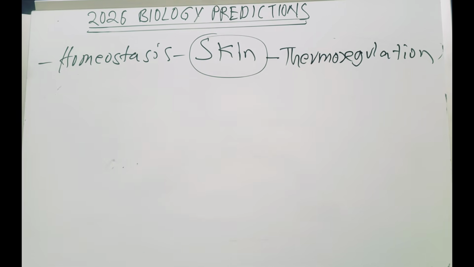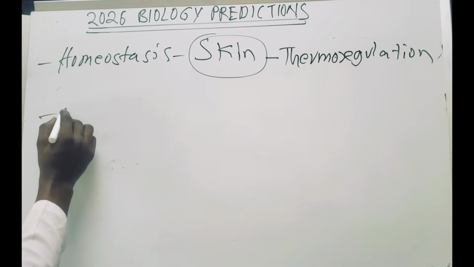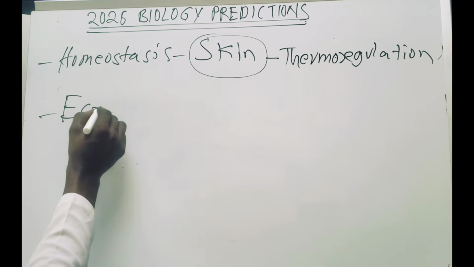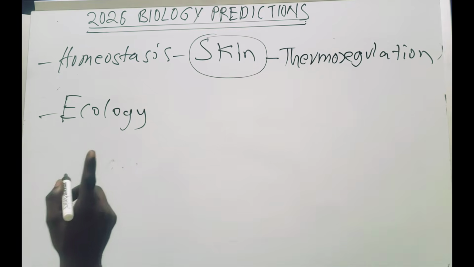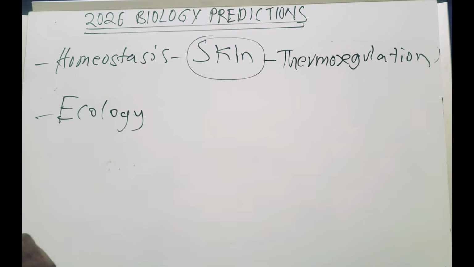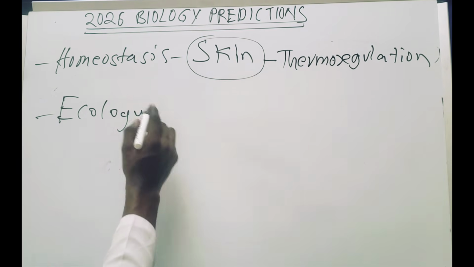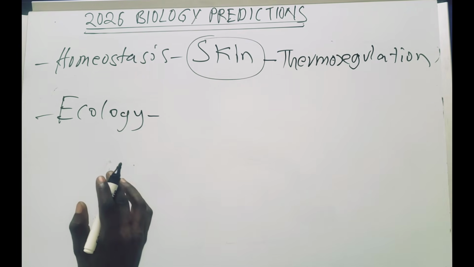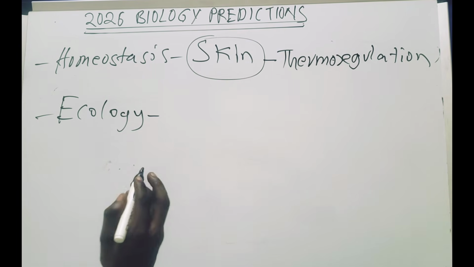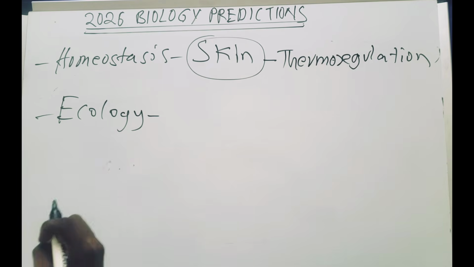Is ecology. So ecology. What you should study on ecology, okay? So what you should study on ecology, you should study the food chain. Okay, so you need to understand those terms. They might bring them on section B, maybe 2 of the terms. You need to know the ecosystem, the habitat, all those terms, okay?